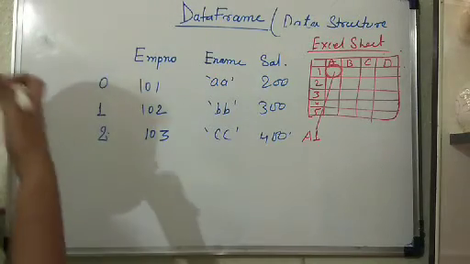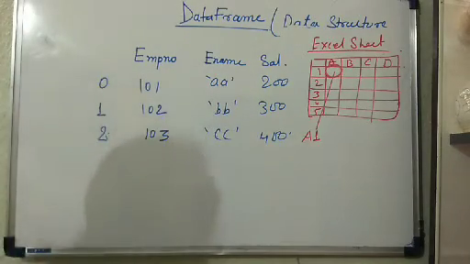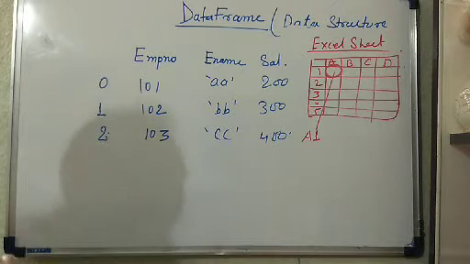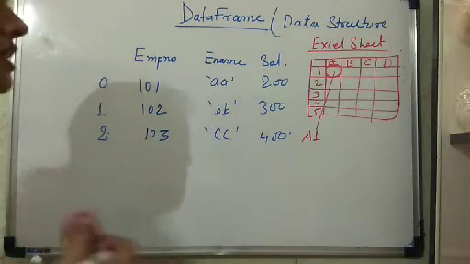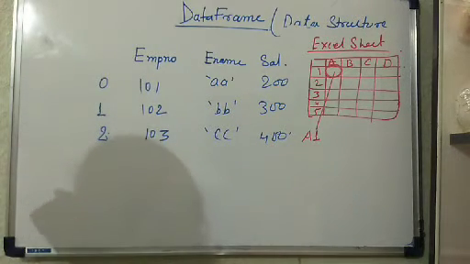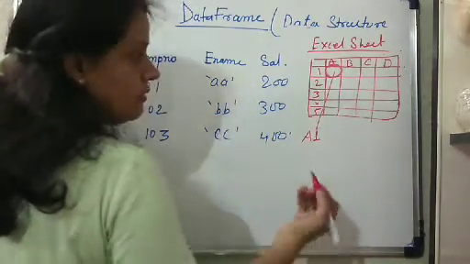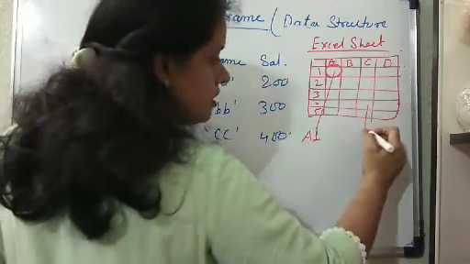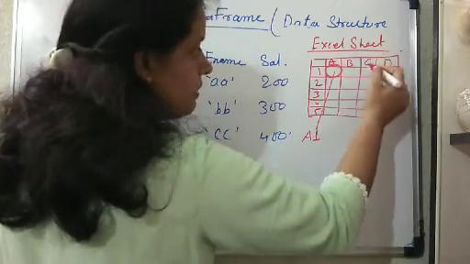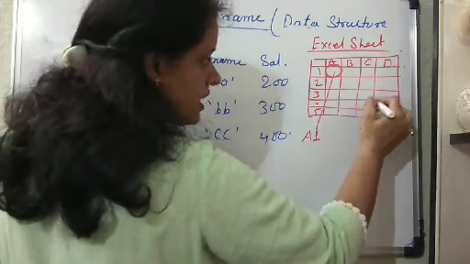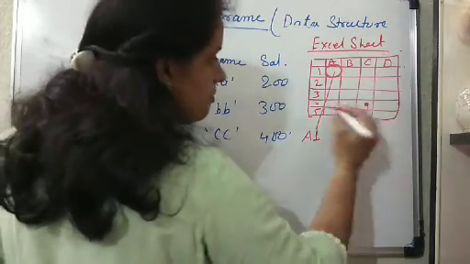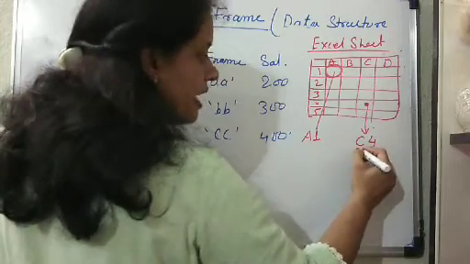Cells hold the data in the Excel sheet, and if we need to access the data from the Excel sheet, we use the address of that cell. One cell address is formed using the column name, like if we are going to use this cell, it will be formed as C4, right?